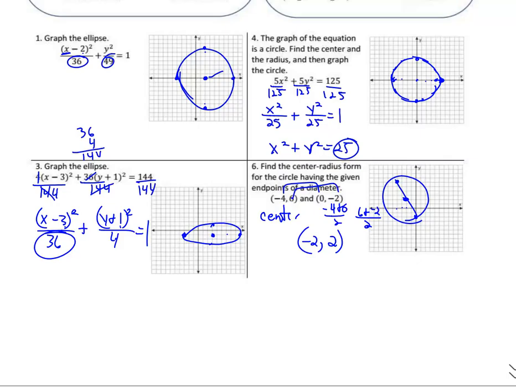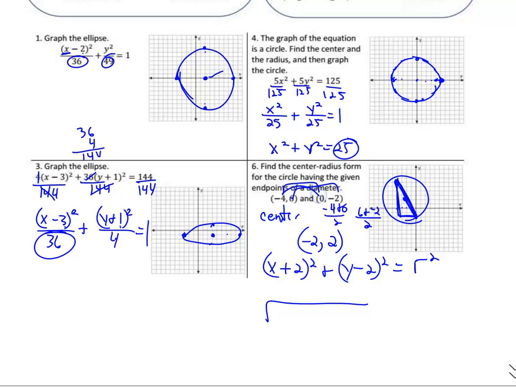So now I know my formula is going to be x minus -2 squared plus y minus 2 squared is equal to my radius squared. I don't know the radius yet. Well, we know the diameter. The radius is half of that, so I just need to find out what this length is. So distance formula says, and you could do Pythagorean theorem. If you don't like distance formula, draw a right triangle and do a squared plus b squared, and you can find out what c squared is. But that's all distance formula is.